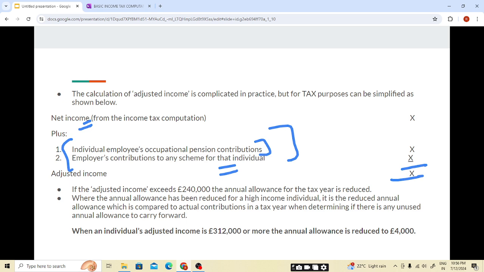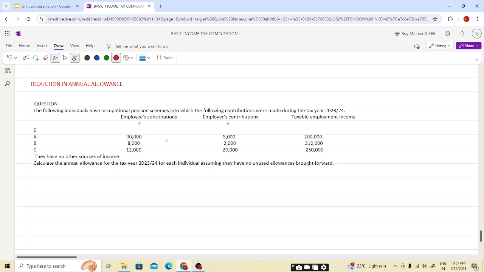I hope this is clear, students. If the adjusted income exceeds 240,000, then the annual allowance will be reduced, and that reduced annual allowance will be used for further calculation of the annual allowance charge. And if the adjusted income is 312,000 pounds or more, then the annual allowance available will be 4,000. I hope this is clear. Now let's do questions so that we have a good understanding, students.